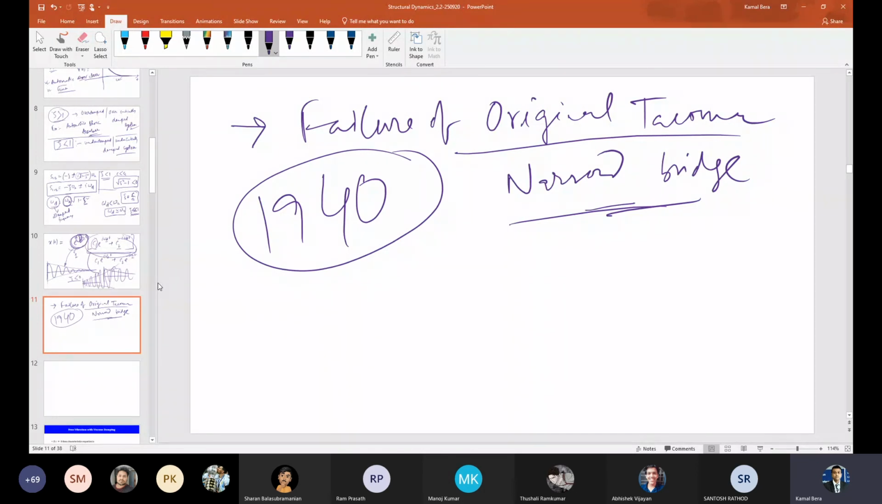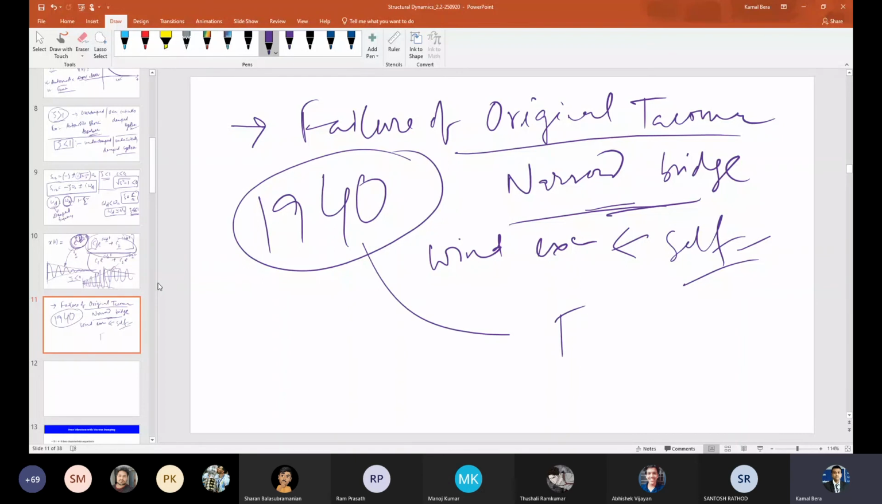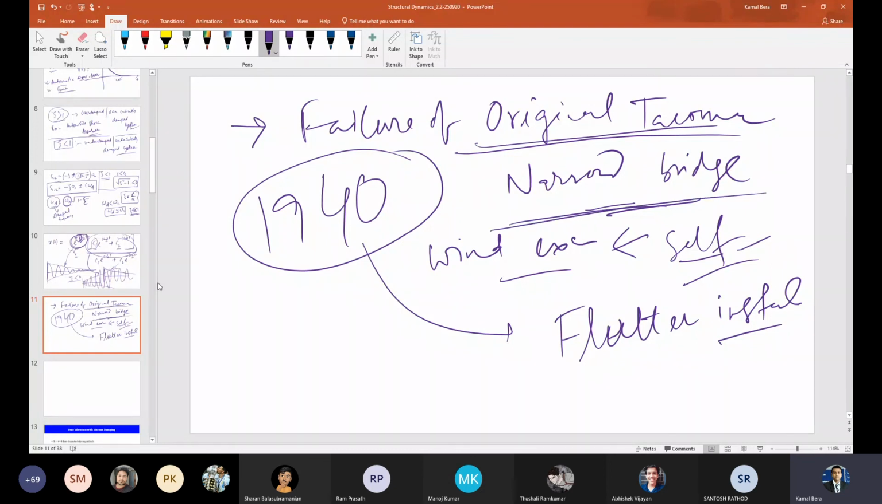Before that, the engineers thought, would the bridge fall in the wind? Due to wind excitation, this is not exactly ordinary wind excitation, it is some special type of wind excitation called self-excitation. I will not go into the detail. The phenomenon is called flutter instability. The system has some damping, but due to this self-excitation, the damping will be made zero or further negative. So the system will continue to oscillate violently, and after some time it will fail. Just search on YouTube for the failure of the original Tacoma Narrows Bridge and see the video.